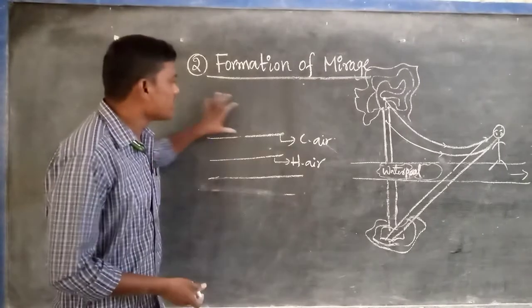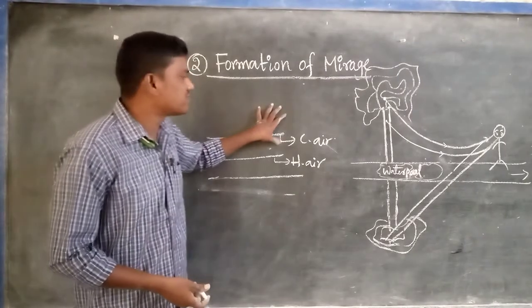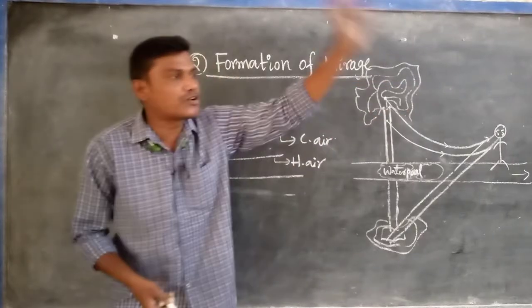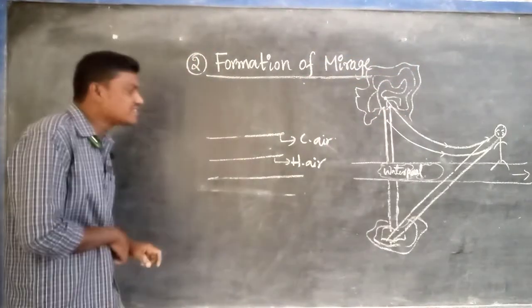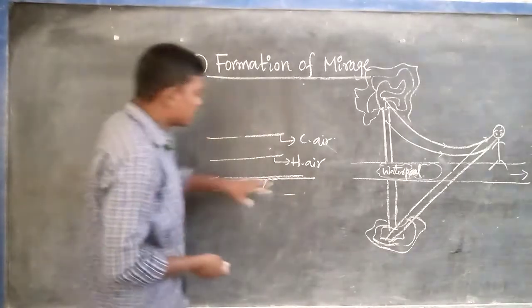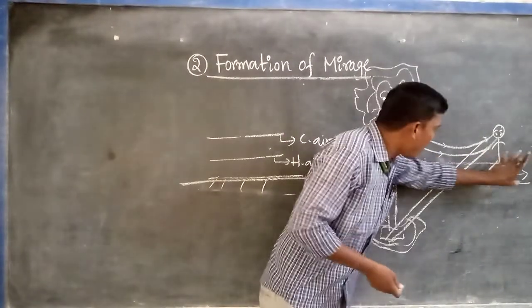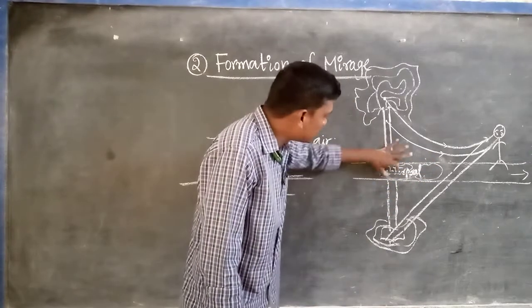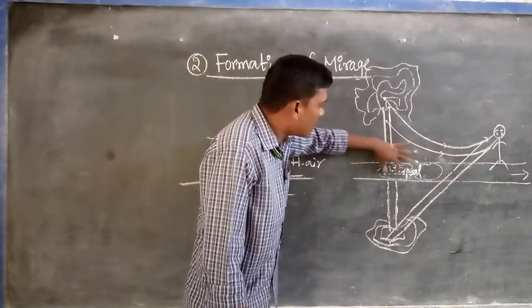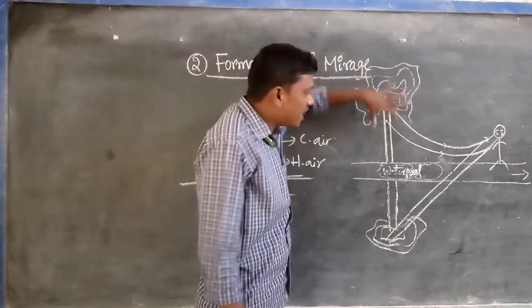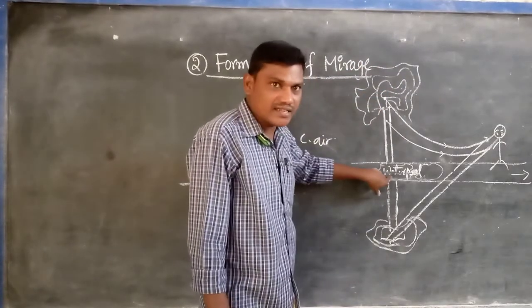Now, during the hot summer season, on a hot sunny day, a water pool appears on the surface of the road. That is the mirage. What is the reason? That is what we are discussing now. Here, this is the road. On the road, there is a water pool. Near the water pool, beside the road, one tree is there. You can say that this tree's image appears in the water. Is it correct or not?